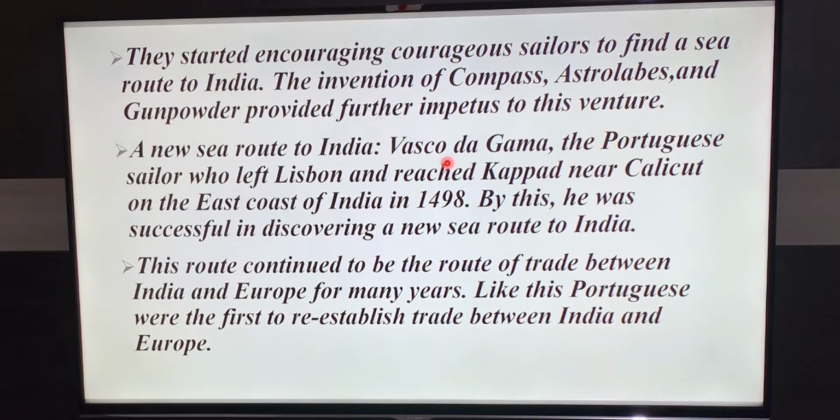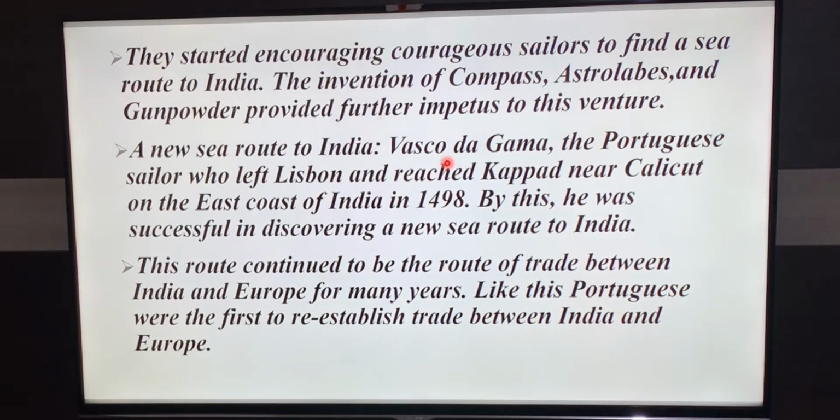Vasco da Gama, the Portuguese sailor, was successful in discovering a new sea route to India in 1498, and this route continued to be the route of trade between India and Europe for many years.